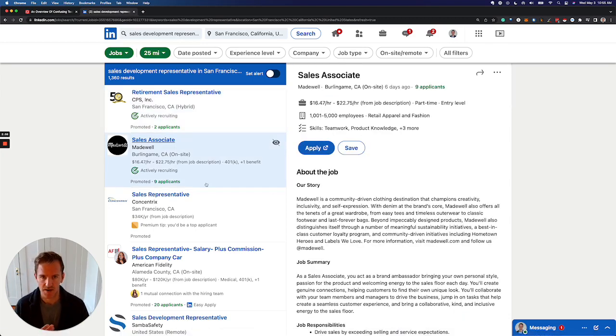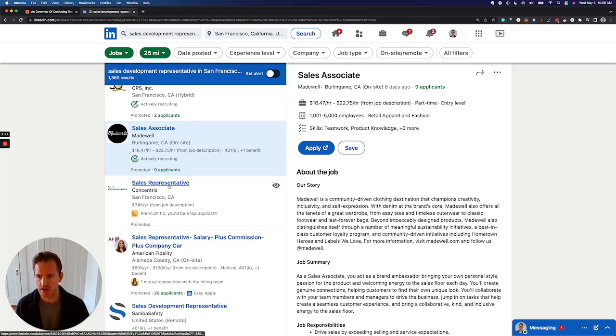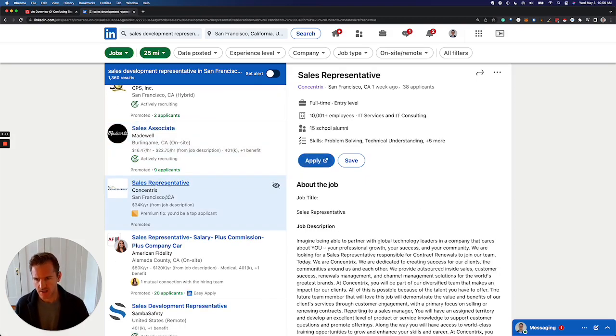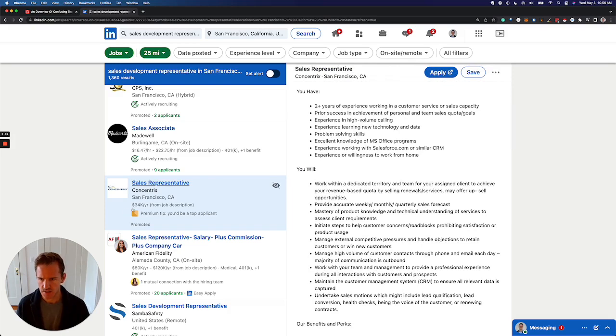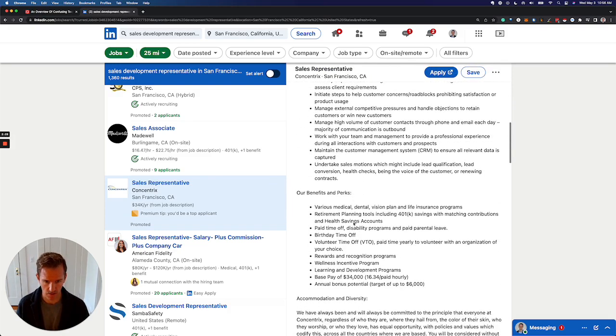Sales associate by Madewell. So Madewell is a clothing brand. This is probably an in-store retail associate sales job. So again, not tech sales. Sales representative by Concentrix. This one I'm not immediately sure. I do see that it says $34,000 per year though, which is incredibly low.